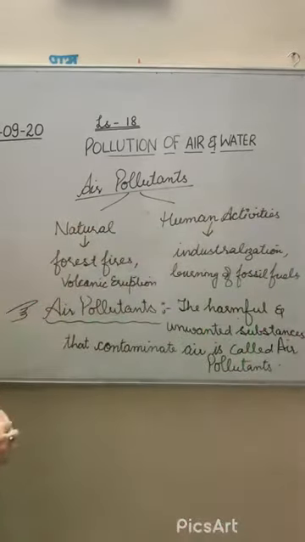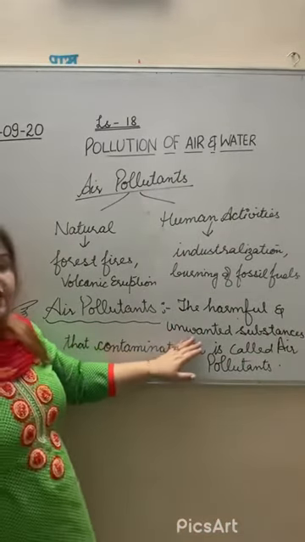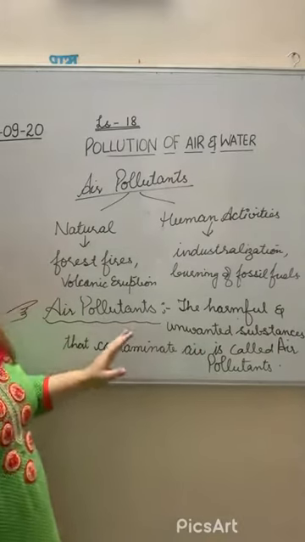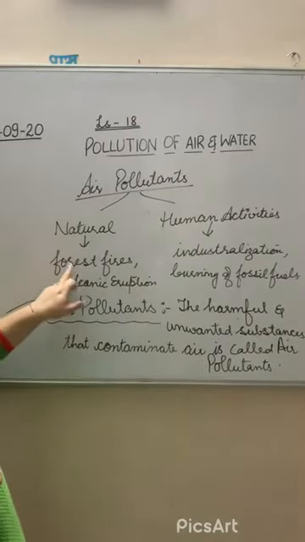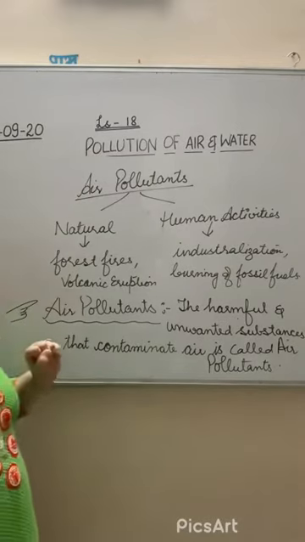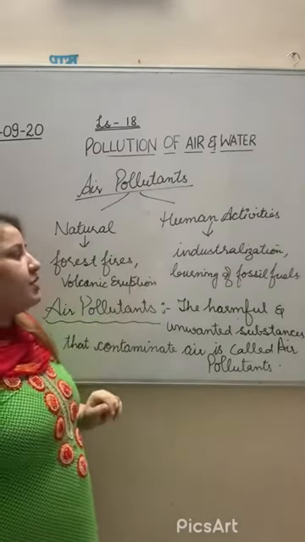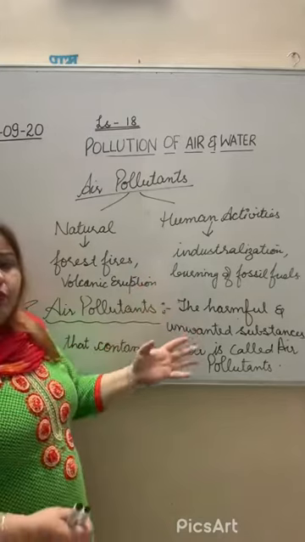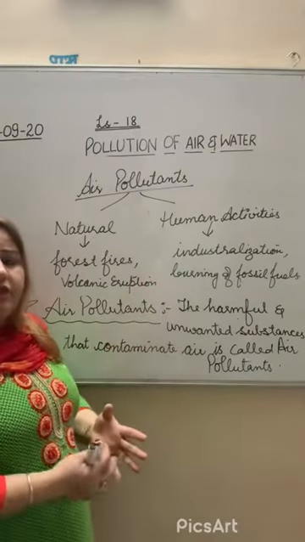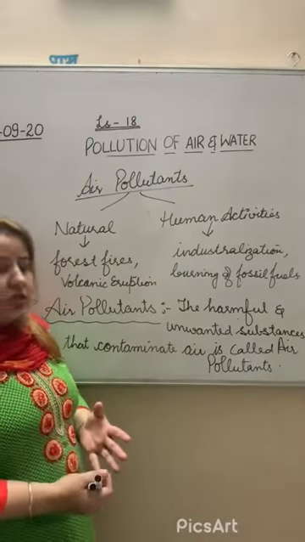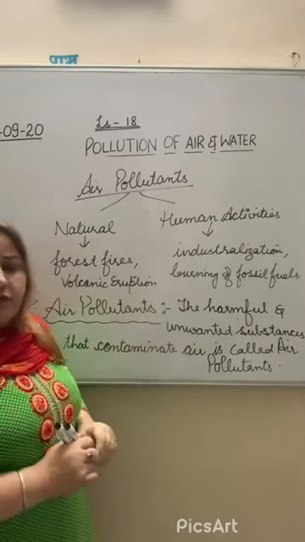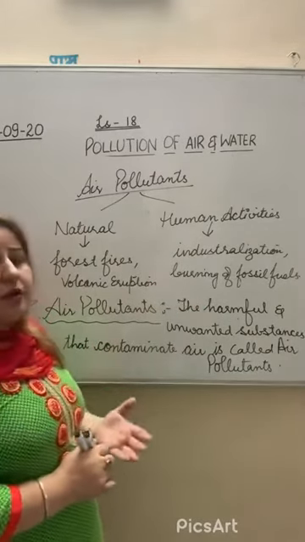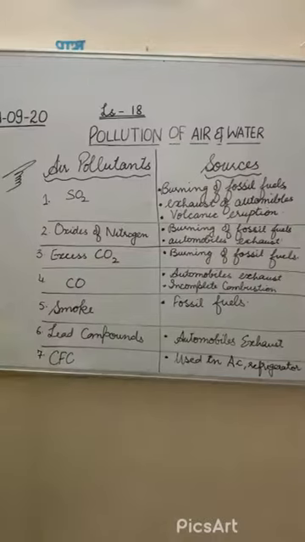By these two different sources, unwanted substances are increasing in the air; these are called air pollutants. When we are making new industries and factories, smoke is produced. Burning of fossil fuels also increases the air pollutants in the air.